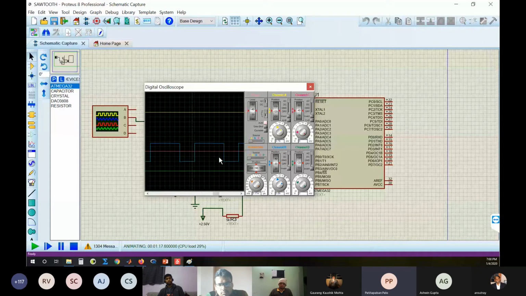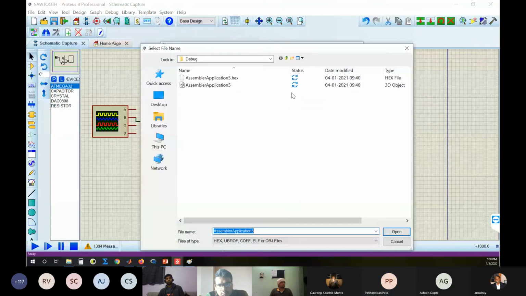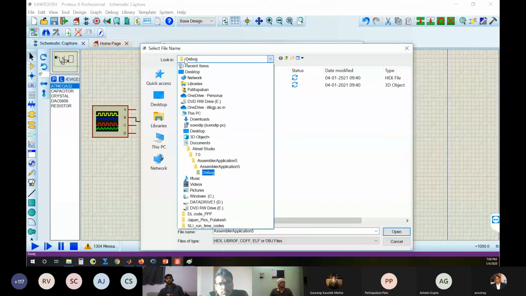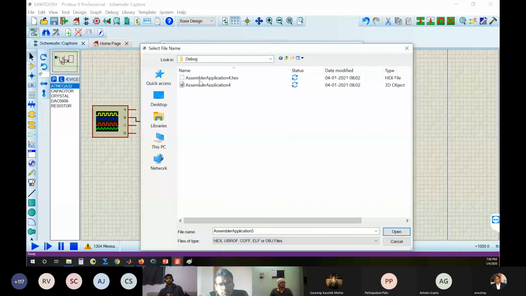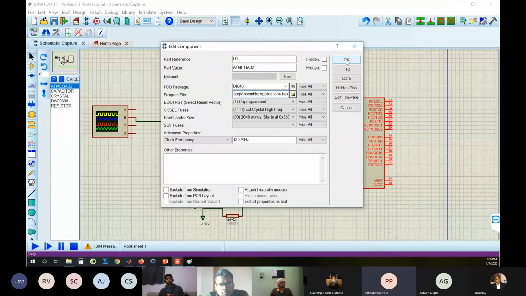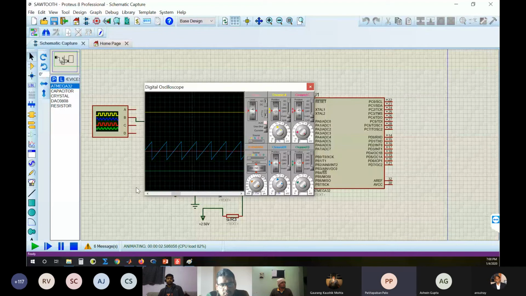I have already created the hex file for the sawtooth waveform. I'll just load it again and show you what a sawtooth waveform is. When I load this hex file, run the simulation and open the oscilloscope, you see it is a sawtooth waveform. This sawtooth waveform is just a half triangular wave kind of thing, so you just have to make small changes in your code.